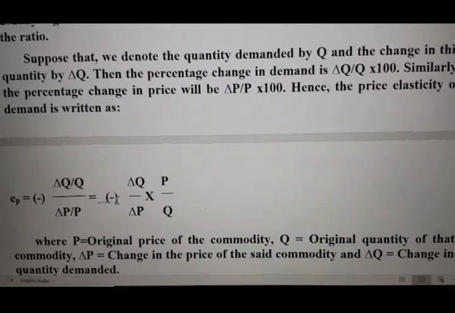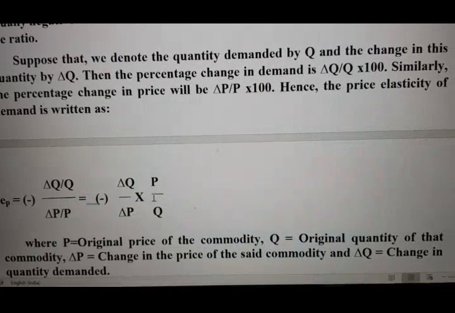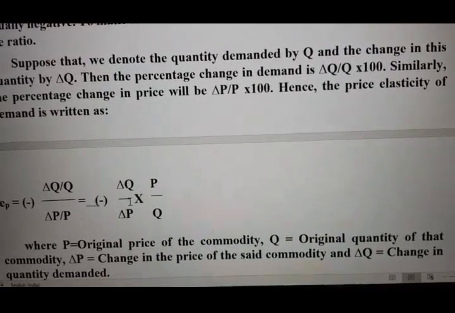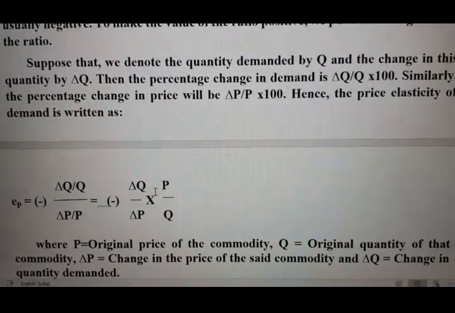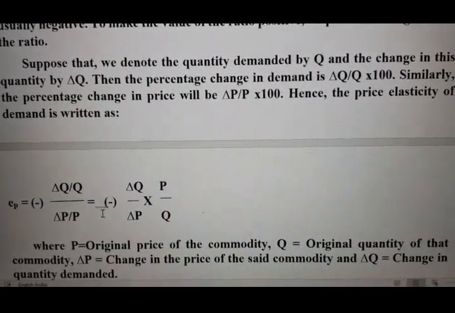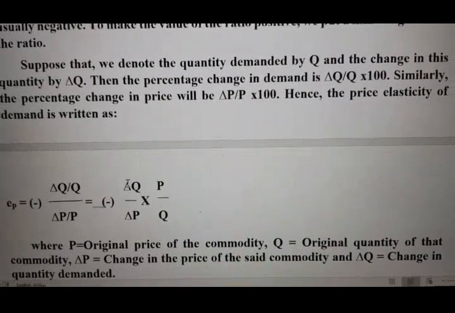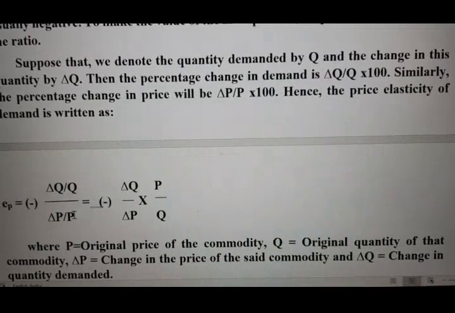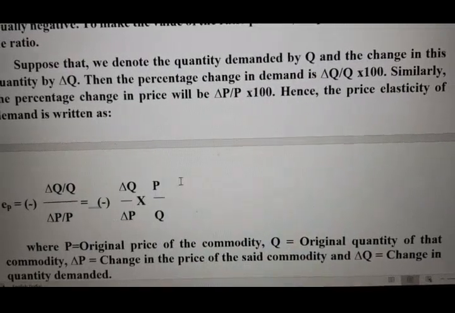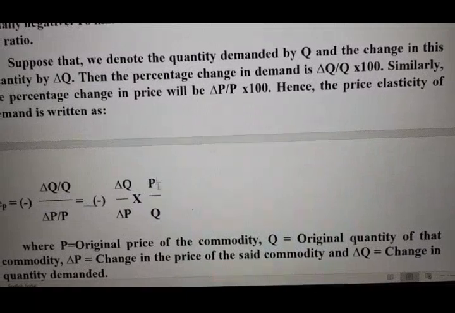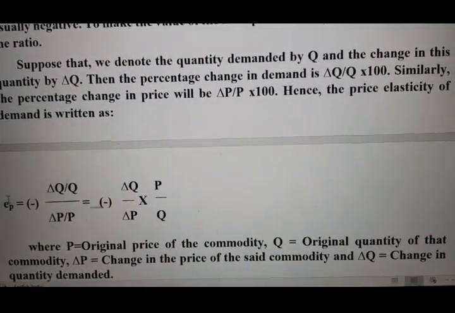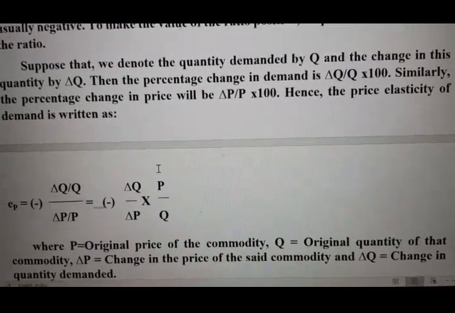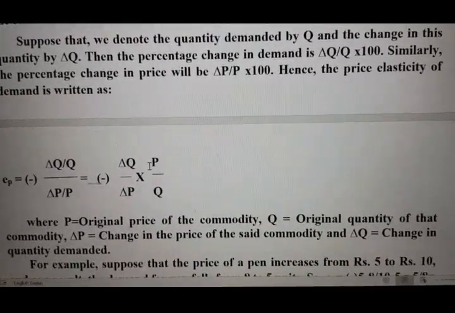Now, instead of this division sign I am putting a multiplication sign. When we put the multiplication sign, this will be inverted. That means we can write delta Q by delta P into P by Q, since P will again go to the numerator and Q will come to the denominator. So now this is called the formula for finding EP, the price elasticity of demand.